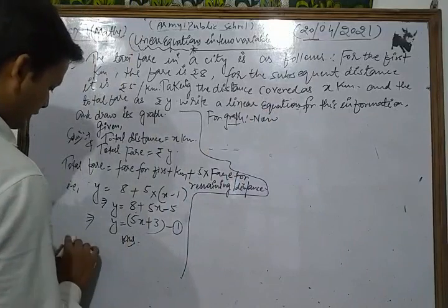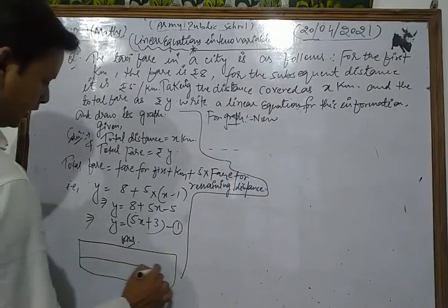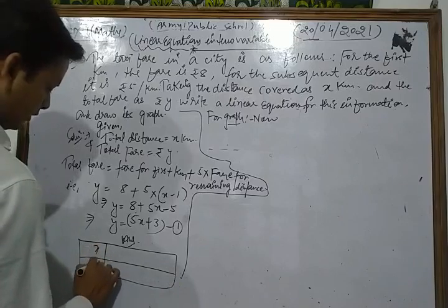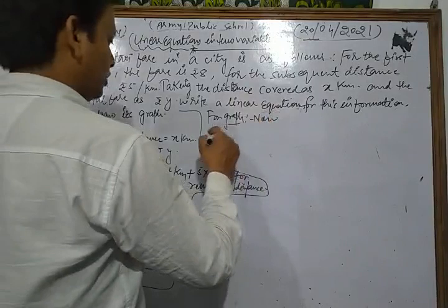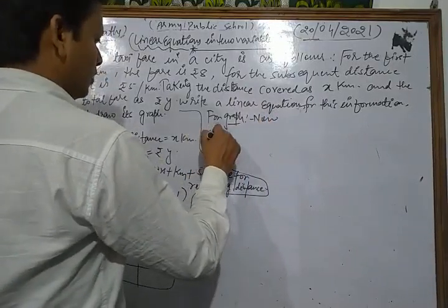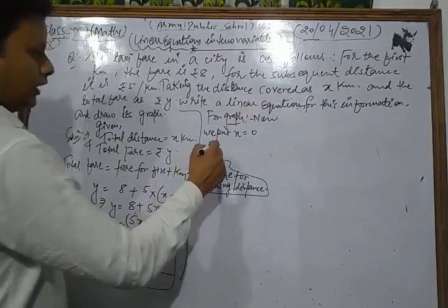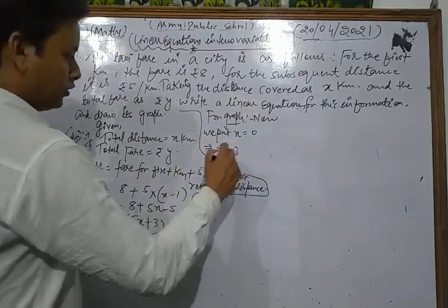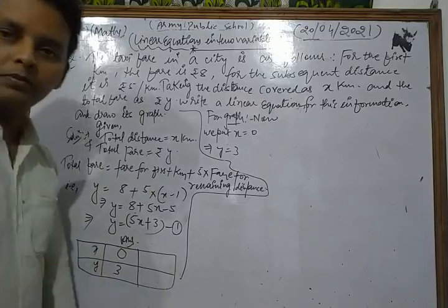Here we form a table in this way, this is x, this is y. Now we find two coordinates. As we put x equal to 0, we get y is equal to 3.